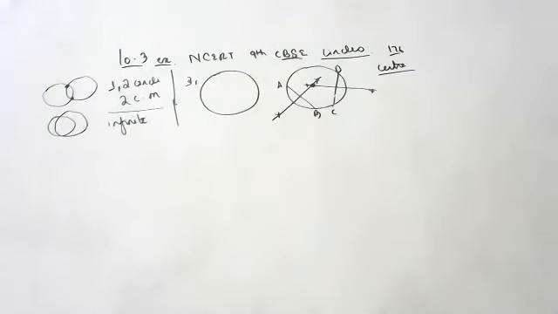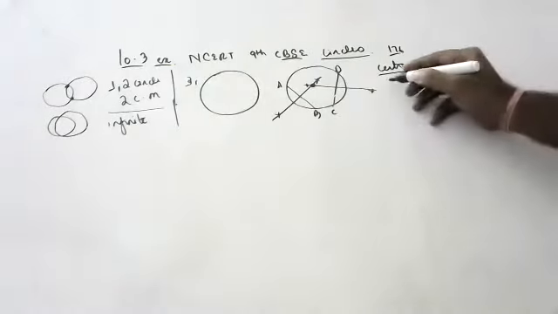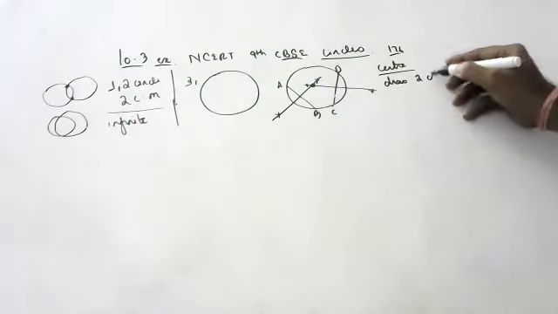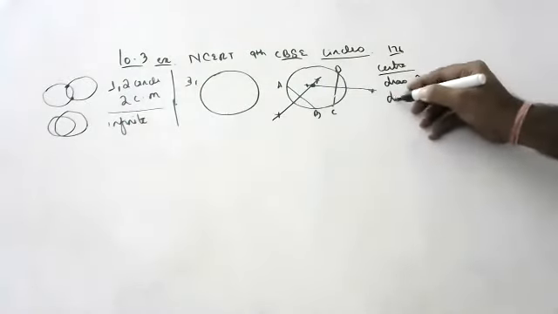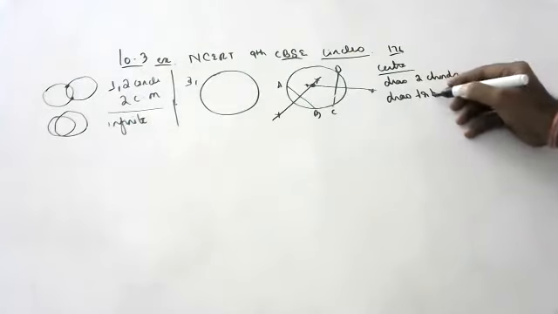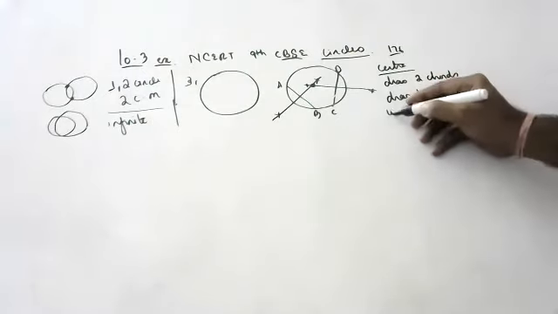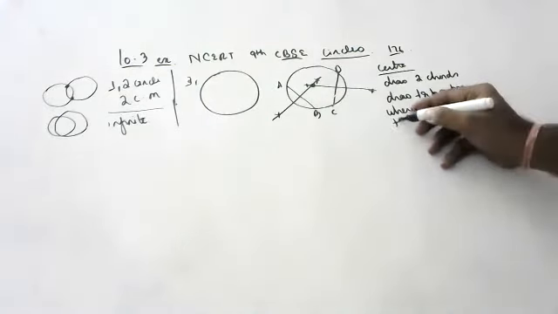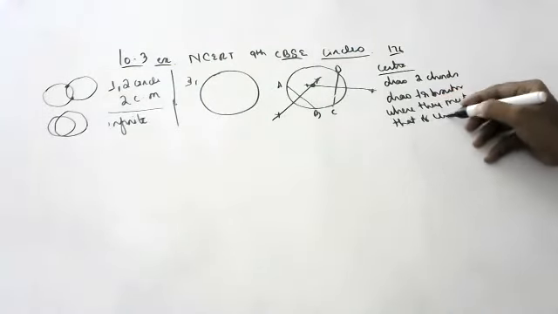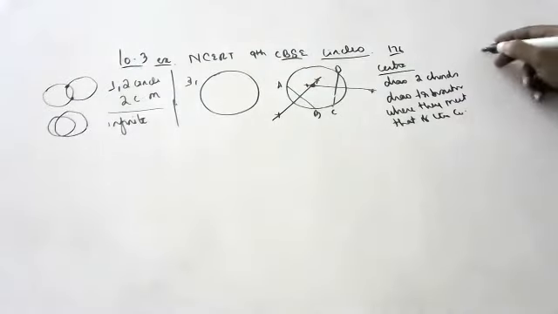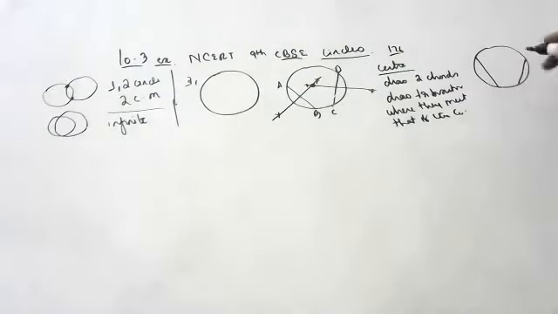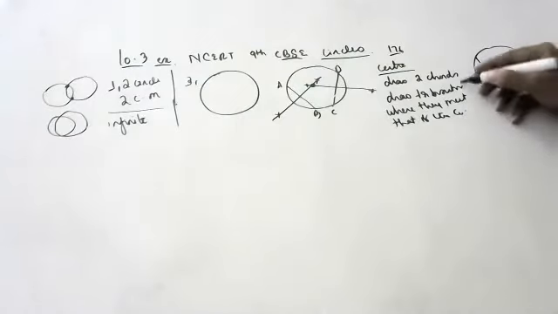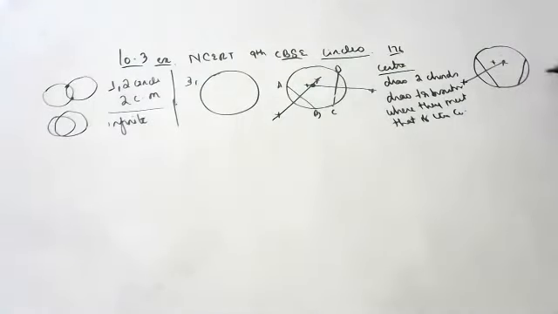So the steps to identify the center of a circle: draw two chords, draw their perpendicular bisectors, and wherever they meet, that is the center of the circle.